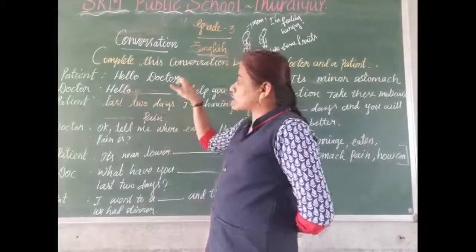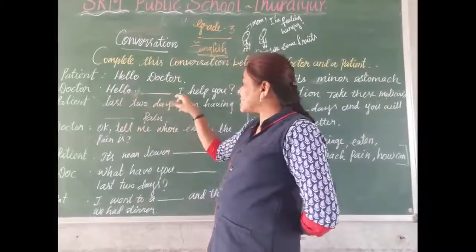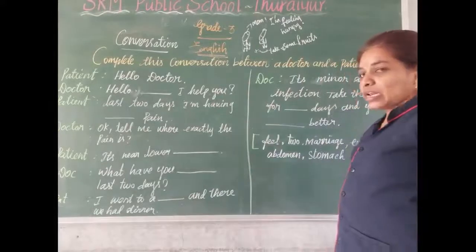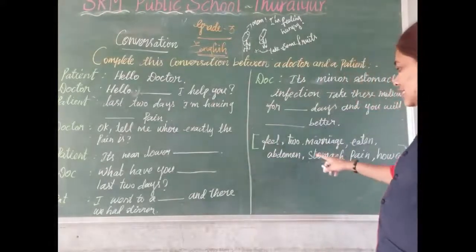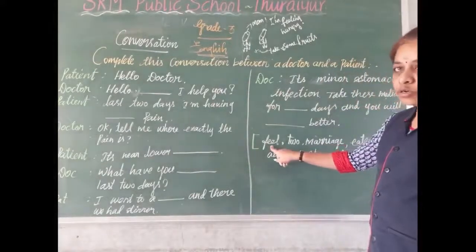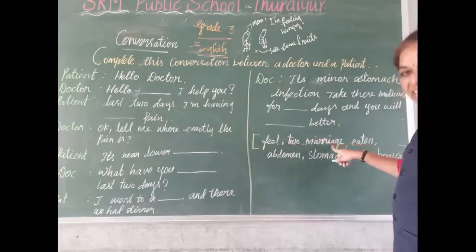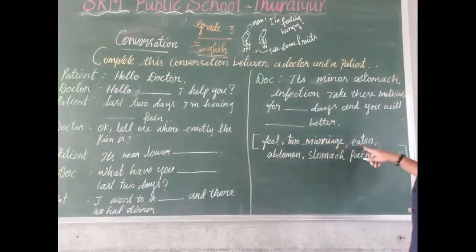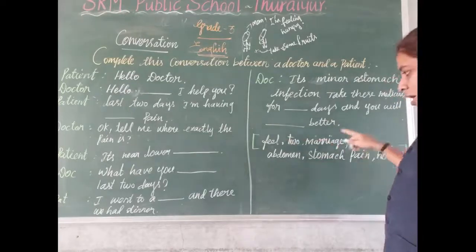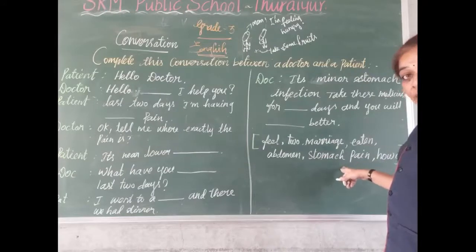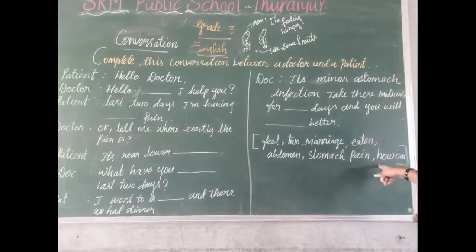Now we will finish this. Patient: Hello, doctor. Doctor: Hello, dash I help you? We will find the answer for this. Feel I help you? No. Do I help you? No. Marriage I help you? No. Eaten I help you? No. Abdomen I help you? No, never. Stomach pain I help you? No. How can I help you?